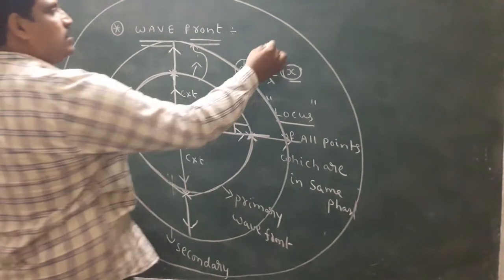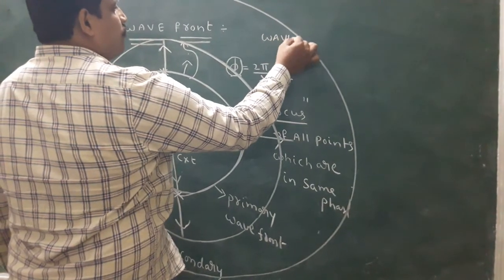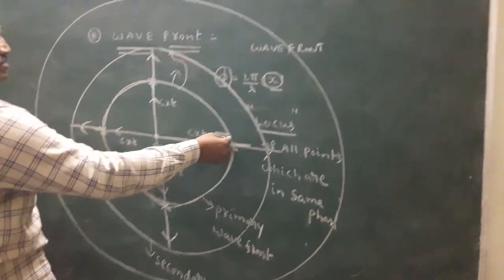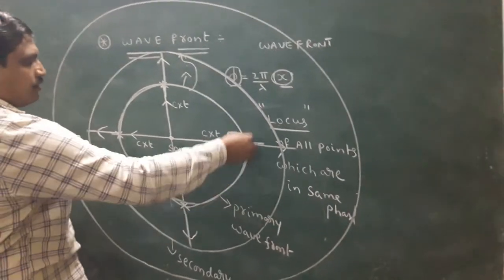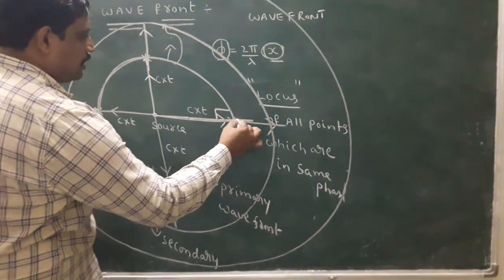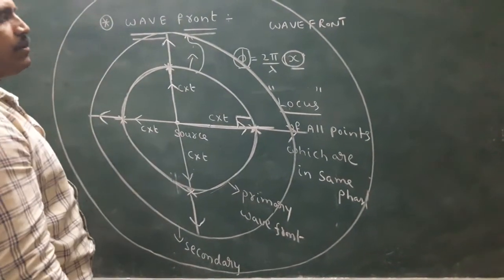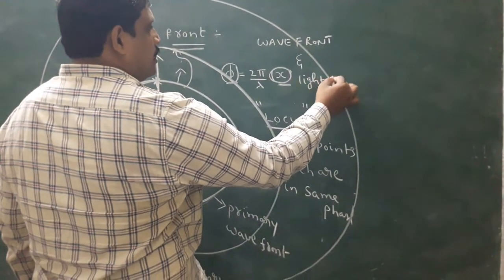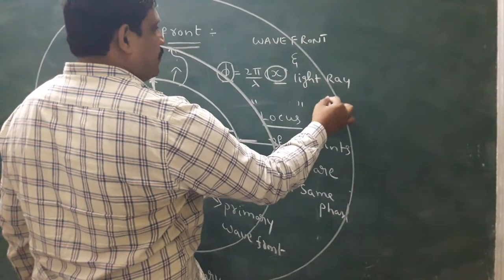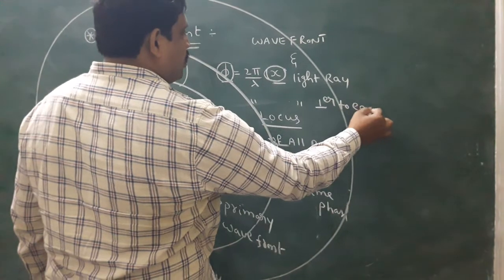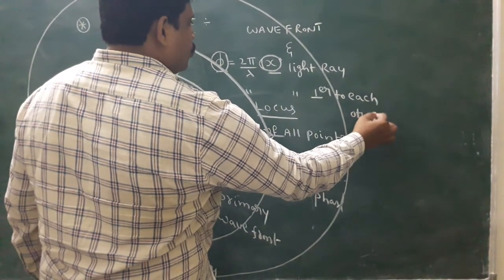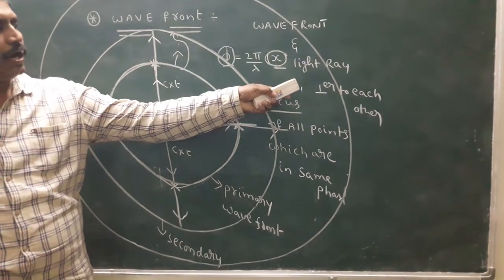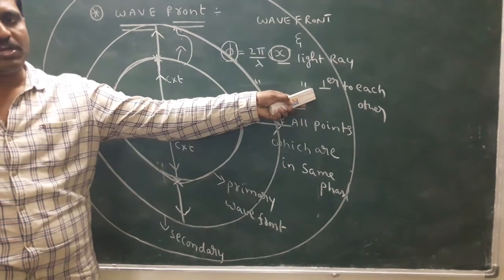Another important point is that the wavefront and light ray are always perpendicular to each other.